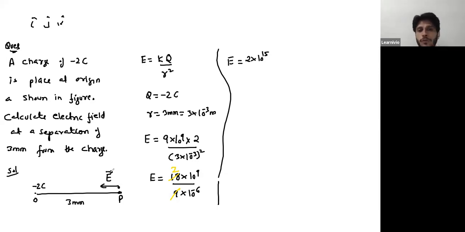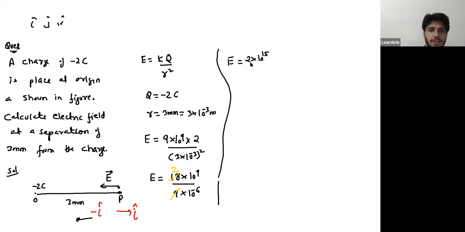Good. So Afroza, can you just tell me the unit vector which is acting along this direction, the negative x-axis? What is the unit vector which is acting along negative x-axis? Is it I cap or minus I cap? I cap is along positive x-axis, right? But this is negative x-axis, so the unit vector is minus I cap.